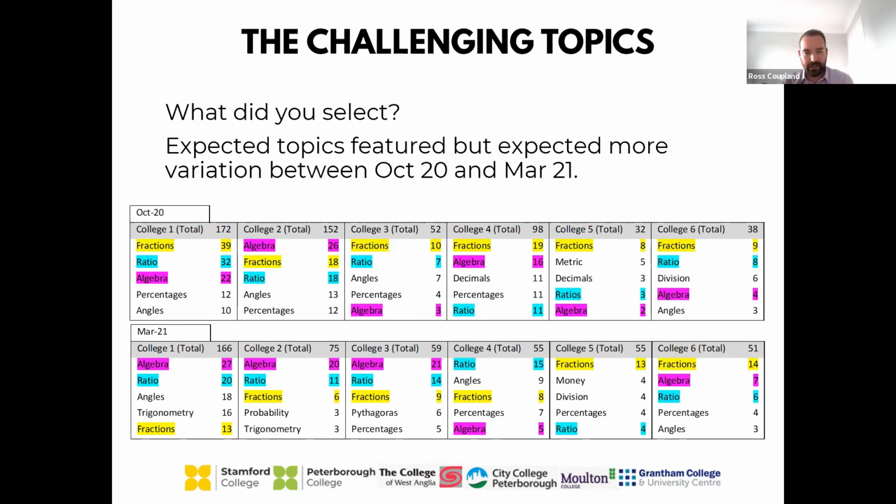And there's a lot to think about here. There's a lot to unpack, actually, because it's really going to help us form our next steps. But as a surprising piece of information, we've got students saying they feel that their confidence in maths has increased. We've got students saying that using computers has supported them in developing their maths confidence. We've got students saying that they specifically felt that the software itself was helping them support their maths confidence. And yet those topics that students find difficult feature in October and in March.